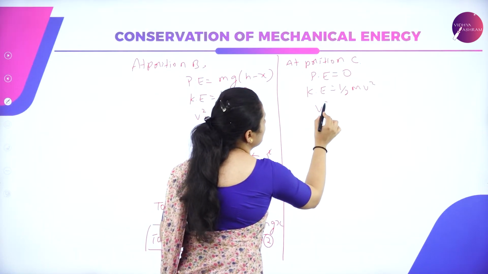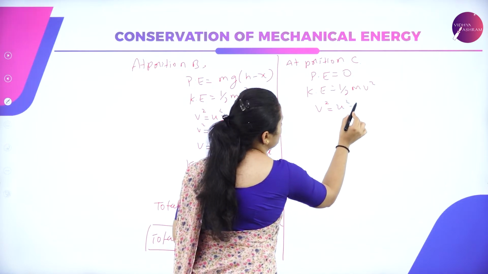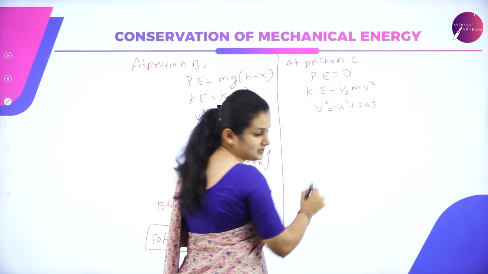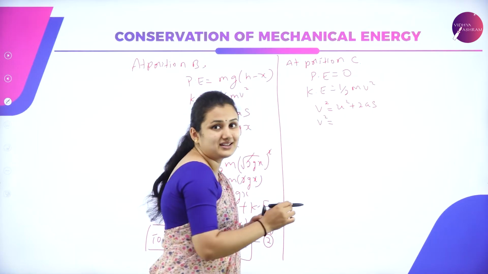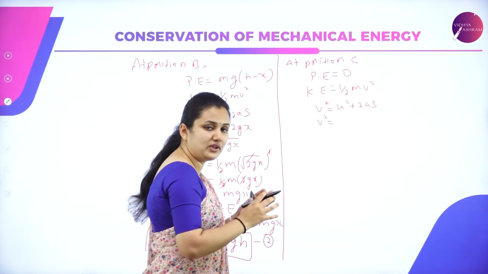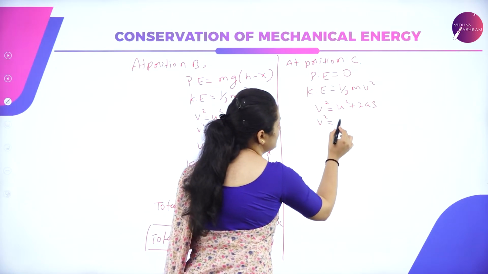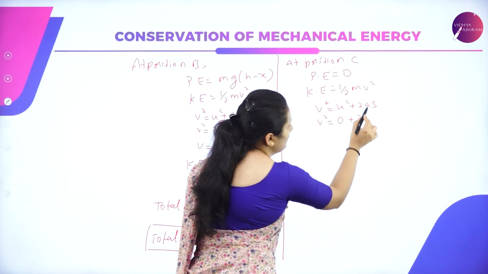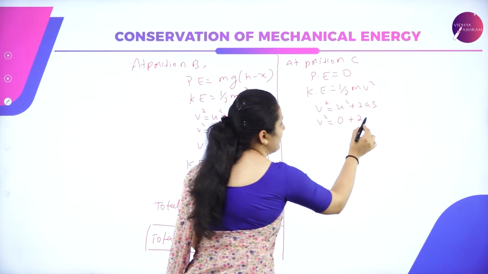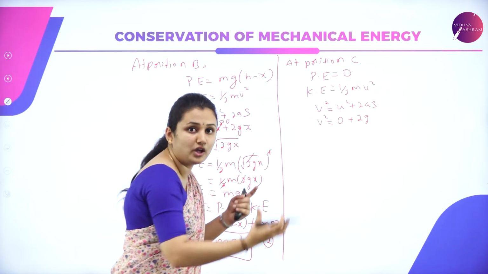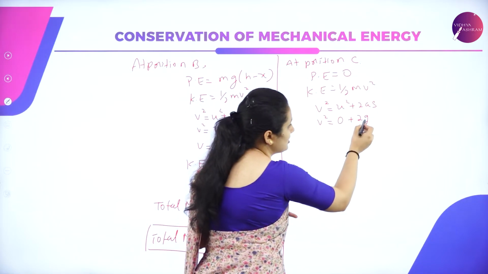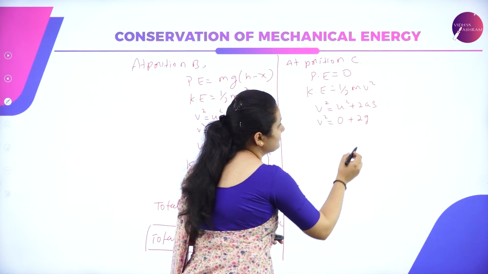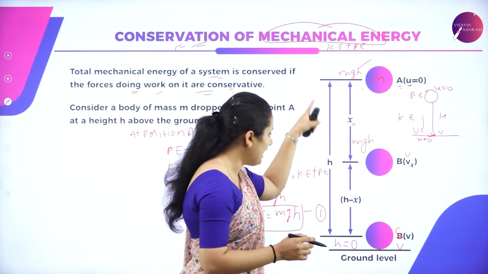I will use the third equation of motion: v square is equal to u square plus 2as. The ball doesn't have initial velocity, so this is 0 plus 2. a is replaced by g because the ball is brought down by the acceleration due to gravity, and s is replaced by height h.